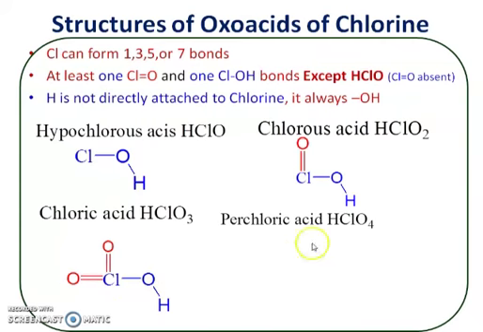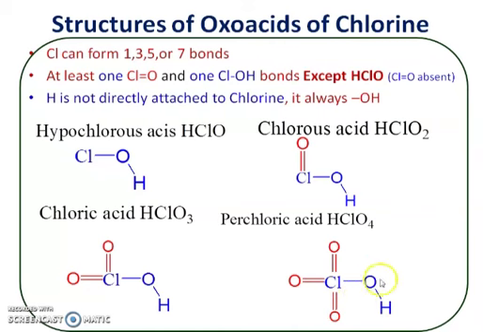Then next is perchloric acid, HClO4. One more oxygen than chloric acid. So first of all, Cl is attached to OH through a single bond. This is the second oxygen atom through a double bond. This is the third oxygen atom through a double bond, and this is the fourth oxygen atom through a double bond.